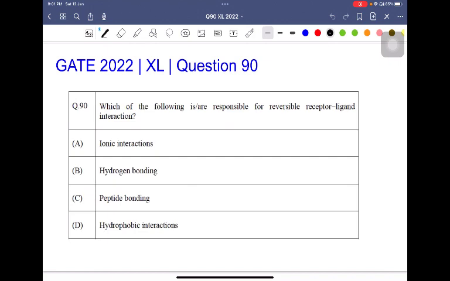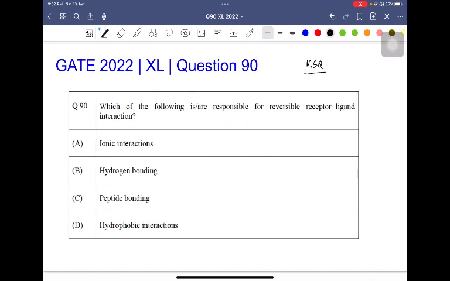I am a Prime Minister's Research Fellow, and we are discussing this question from GATE Examination 2022, Paper Life Sciences, question number 90. The question states, which of the following is/are responsible for reversible receptor-ligand interaction? A. Ionic interactions, B. Hydrogen bonding, C. Peptide bonding, and D. Hydrophobic interactions. This question is MSQ type, so there can be multiple answers.